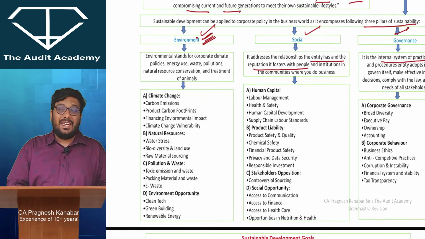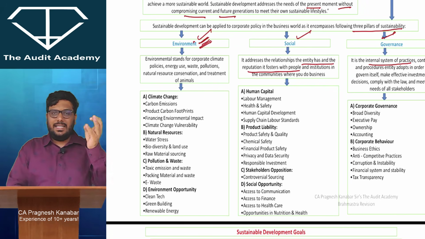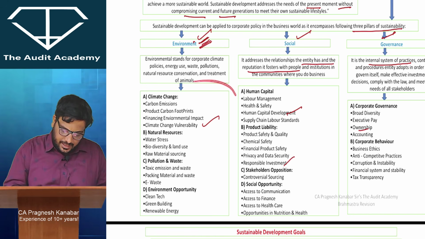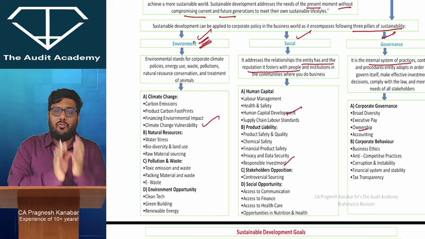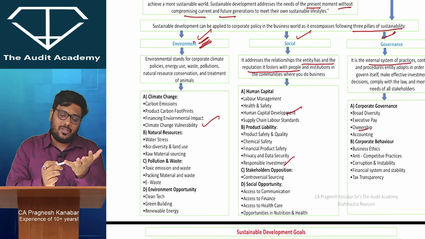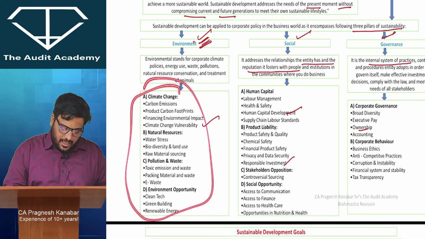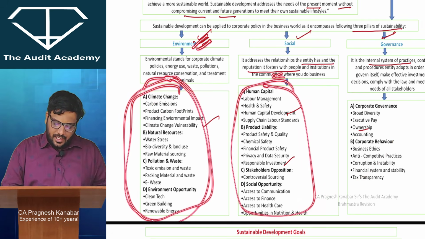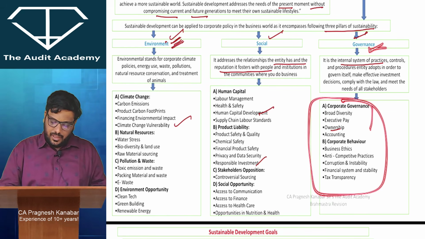So let me be very clear, straight away MCQ based. Three pillars of sustainability, ESG. They can give you anything from here in the exam, from these boxes, and then they will ask you to find out whether it is E, whether it is S, or whether it is G. If they give you anything from here, then it is environment. If they give you anything from here, then it is social, and from here, it is governance.